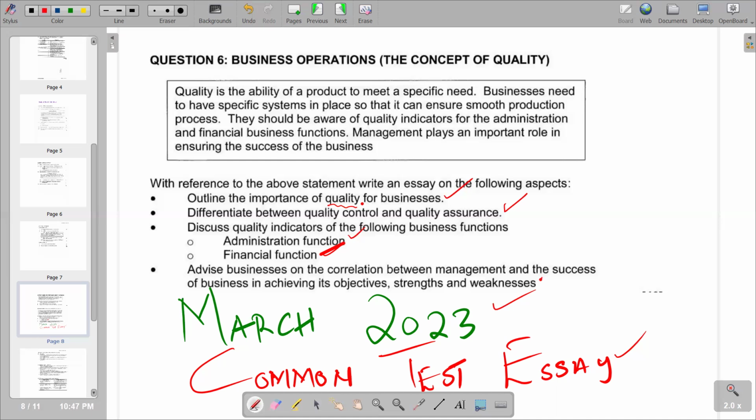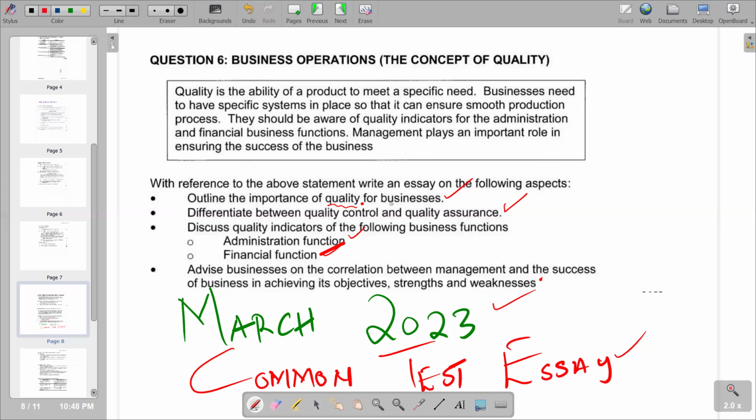When it becomes quality for business, we are looking at how products meet all customer requirements, standards, and specifications. We also want to see the production of a good or provision of a service that conforms to customer specification. That's the explanation in terms of quality in businesses.